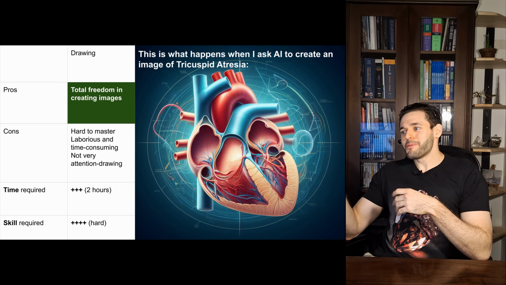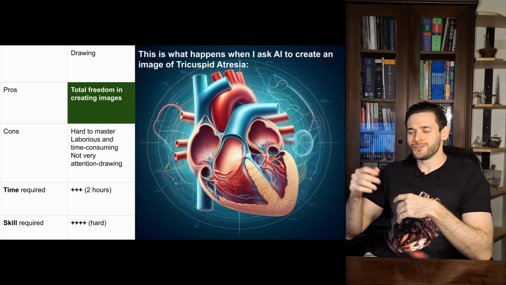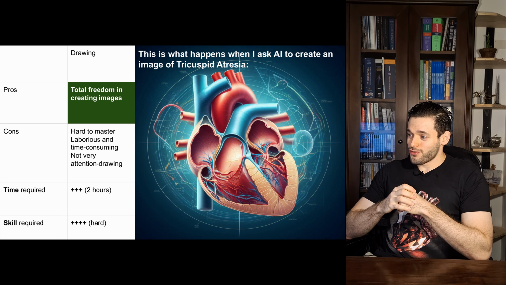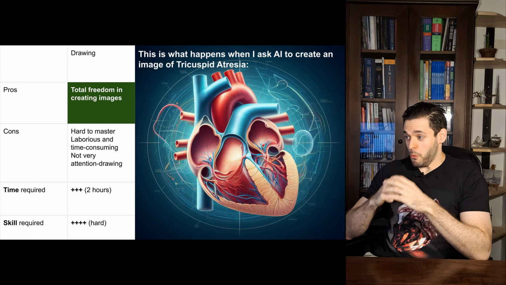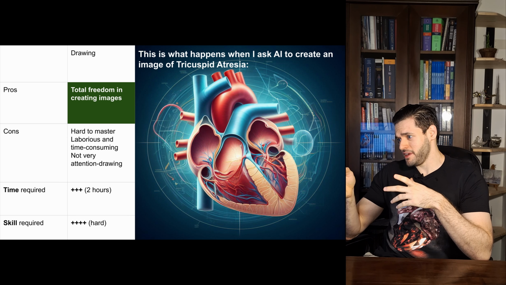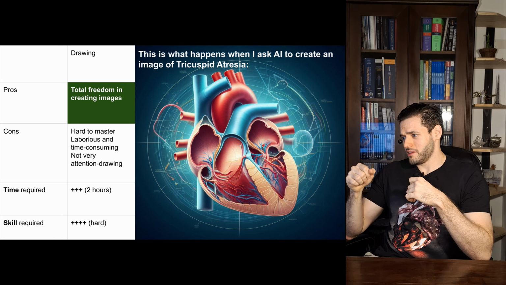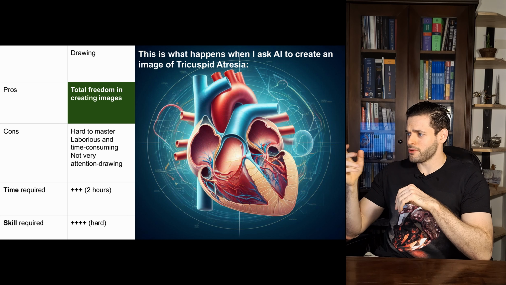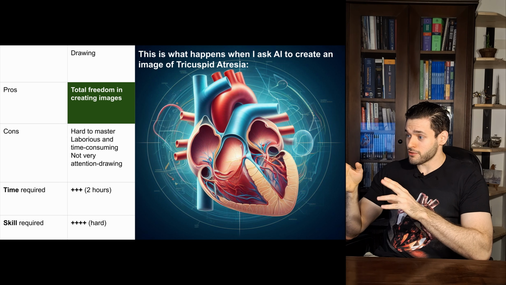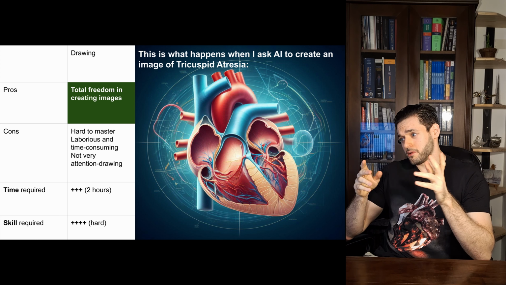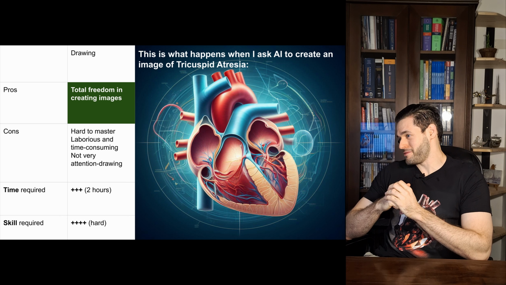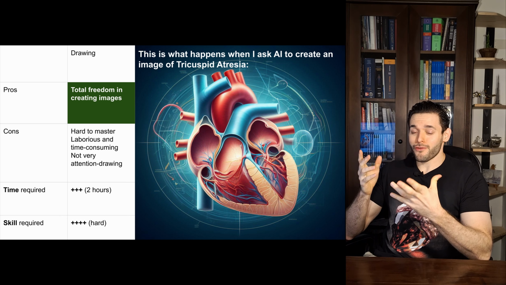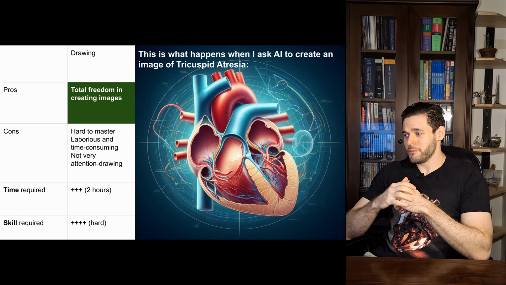And this is what happens when I ask AI to create an image of tricuspid atresia. So you can see that overall it understands what a heart is, what the heart chambers are. You can see here, for example, right ventricle, left ventricle, right atrium, left atrium. It even got the aorta right, although I can see here like 5 pulmonary veins, which doesn't seem quite right. But overall the image is quite good.